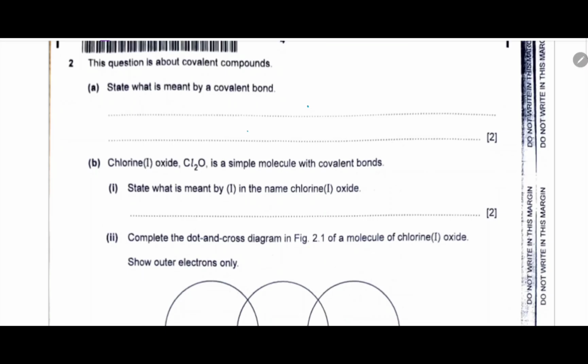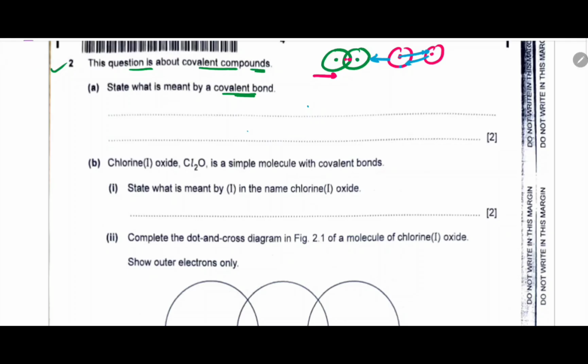Next question is question 2, and this question is about covalent compounds. First part is what is meant by covalent bond. A covalent bond is formed due to mutual sharing of electrons between 2 atoms. These 2 atoms should be non-metallic and they share their electrons. This sharing occurs when the nucleus of one atom attracts the valence electrons of the other, and vice versa. Due to this, they come closer, overlap and form a covalent bond. The definition should contain all these words.